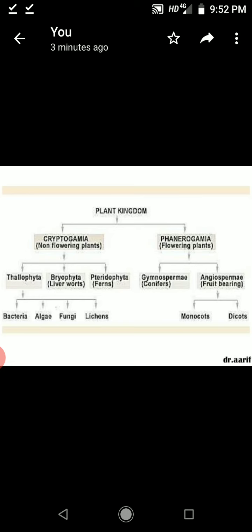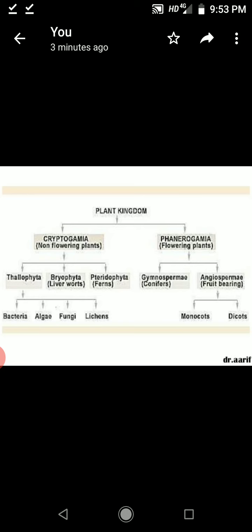Angiosperms are the flower and fruit bearing plants, but gymnosperms do not bear flowers, only seeds. So these are naked seeded plants.